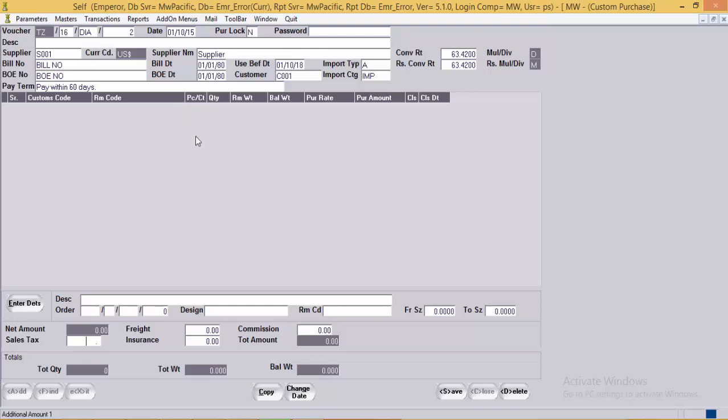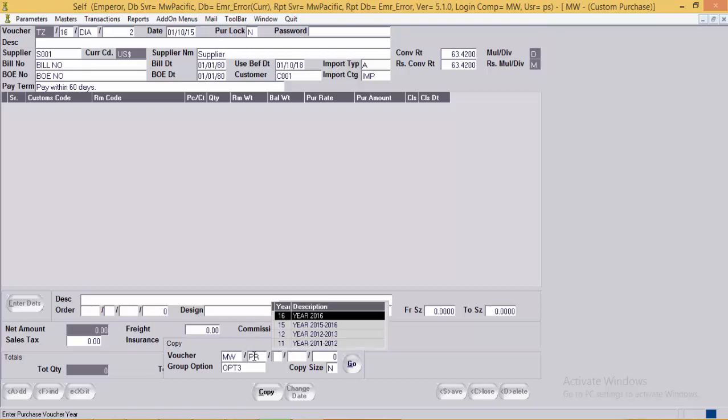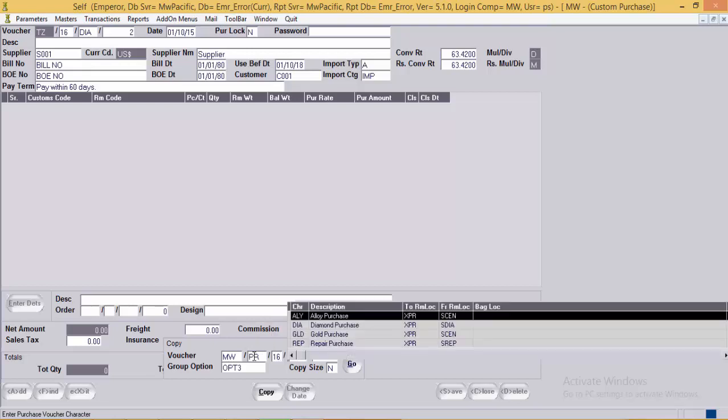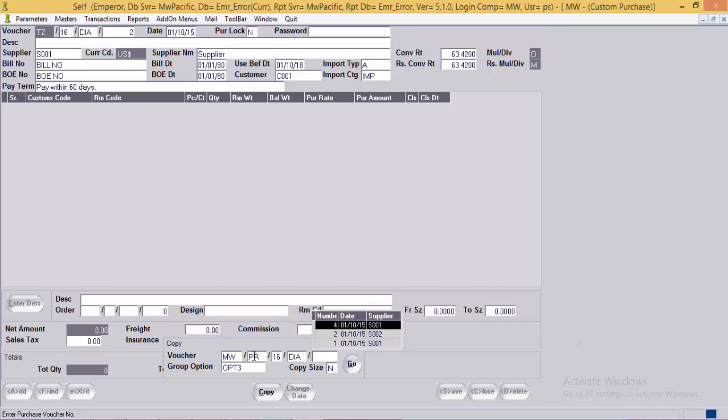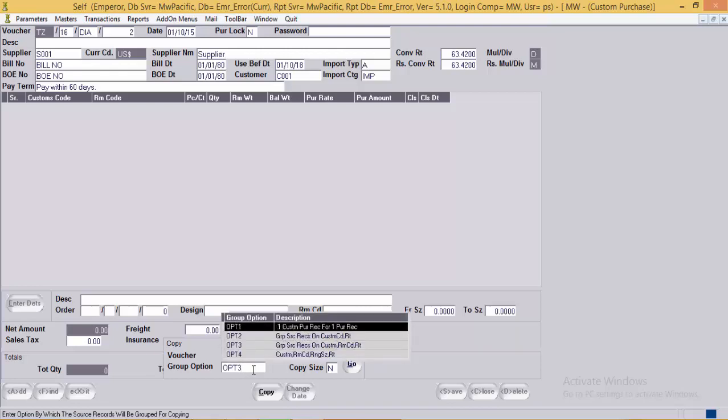Now, as we have already made the physical purchase entry, we can copy it to the custom purchase entry. So we'll use the copy button over here. We'll enter the source voucher number. The group by options. These are the group by options by which user can copy the purchase entry to a custom purchase entry.